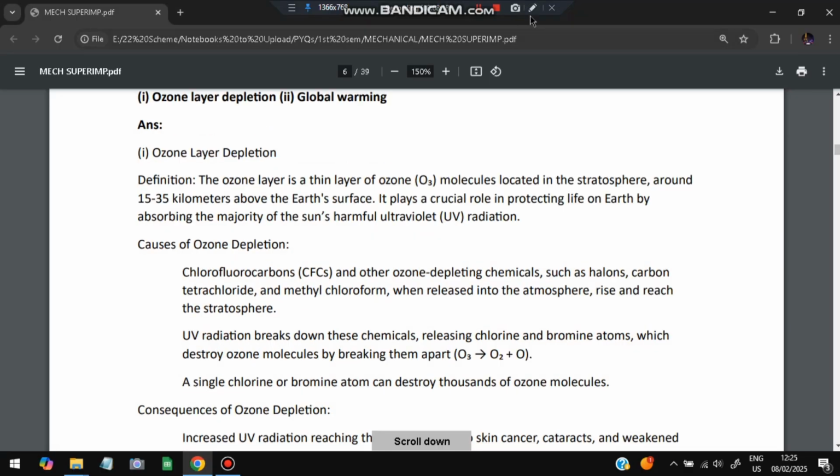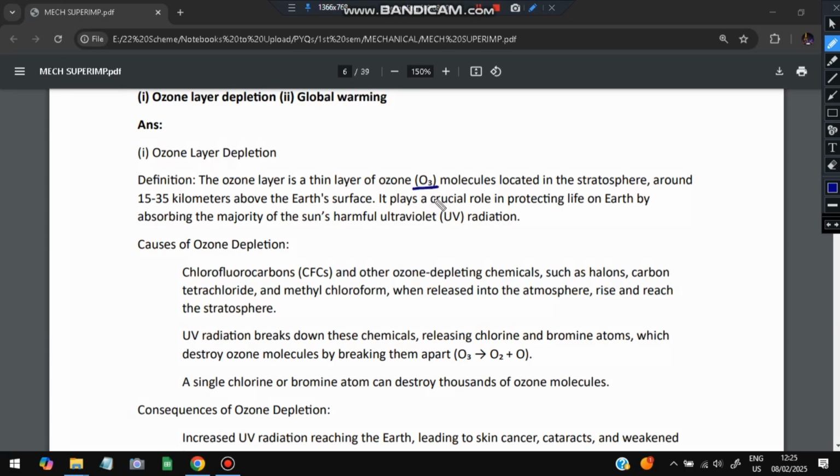Now what is the ozone layer? It is made up of O3, which is three oxygen atoms, located in the stratosphere around 15 to 35 kilometers from the earth's surface. If this is the earth's surface, 15 to 35 kilometers from that surface is the stratosphere, and the ozone layer is located in that. It plays a crucial role in protecting life on earth, and the majority of the sun's harmful ultraviolet rays are blocked there.